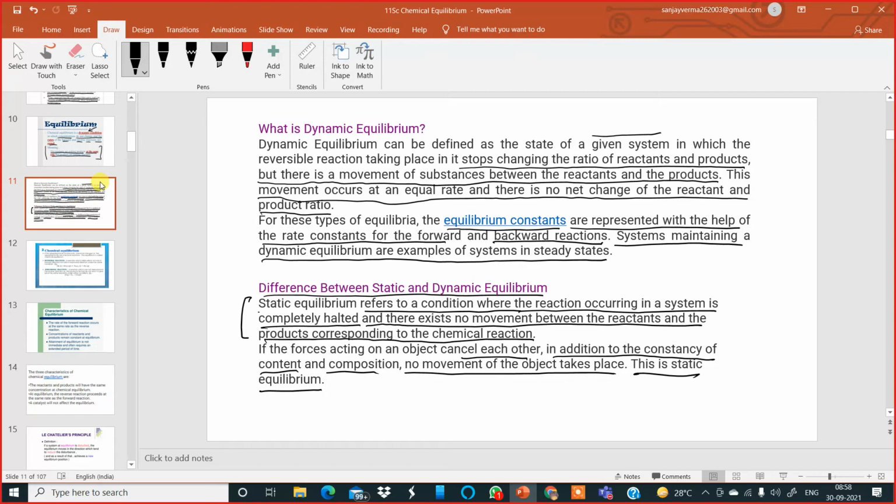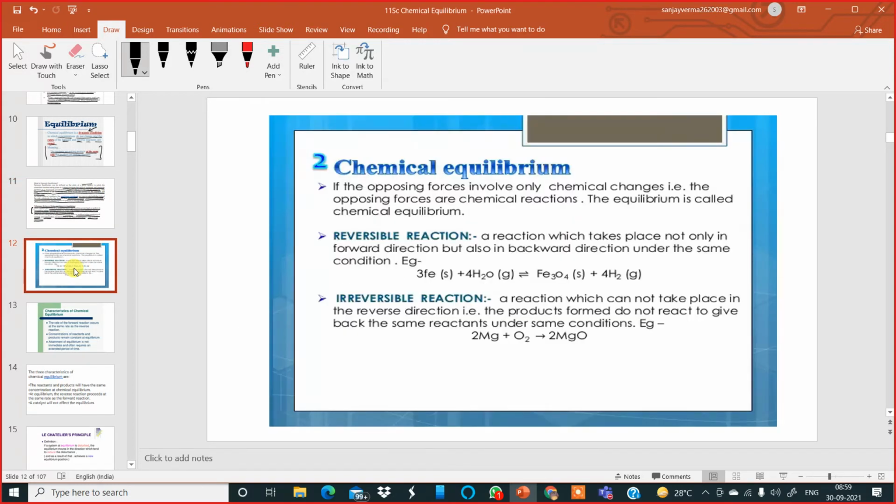Now, moving to the next slide, to the term called chemical equilibrium. Under chemical equilibrium, we will discuss chemical changes happening. If the opposing forces involve chemical changes only, that is, the opposing forces are chemical reactions, the equilibrium is called chemical equilibrium. Because chemical reactions are happening and chemical changes are taking place, such a situation results in chemical equilibrium.